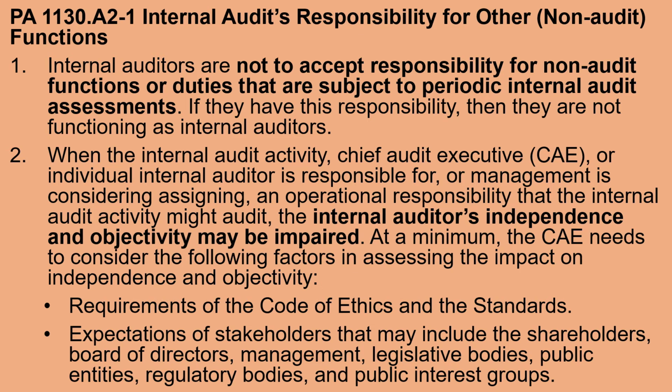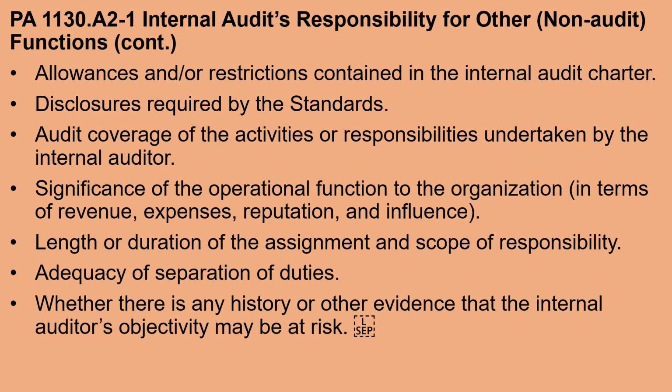At a minimum, the CAE needs to consider the following factors in assessing the impact on independence and objectivity: requirements of the code of ethics and standards; expectations of stakeholders, which may include the board of directors, management, legislative bodies, public entities, regulatory bodies, and public interest groups; allowances or restrictions contained in the internal audit charter; disclosure required by the standards; audit coverage of activities or responsibilities undertaken by the internal auditor; significance of the operational function to the organization in terms of revenue, expenses, reputation, and influence; length or duration of the assignment; scope of responsibility and adequacy of separation of duties; and whether there is any history or other evidence that the internal auditor's objectivity may be at risk.